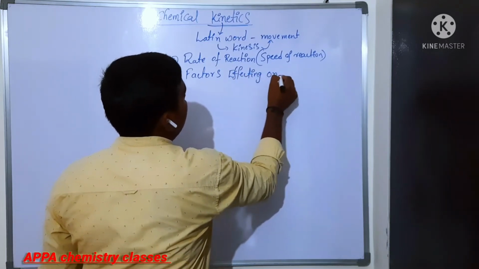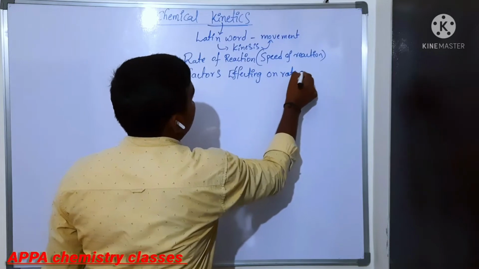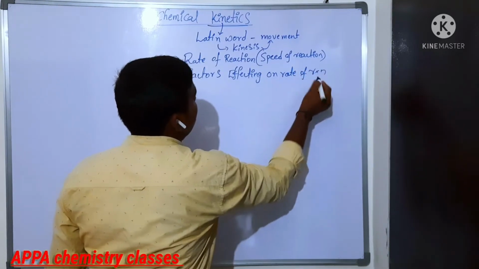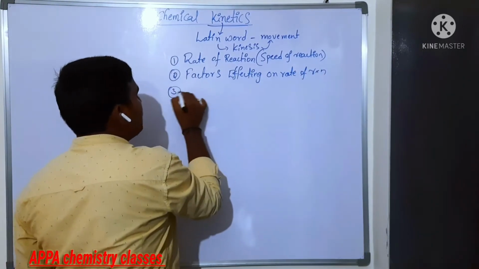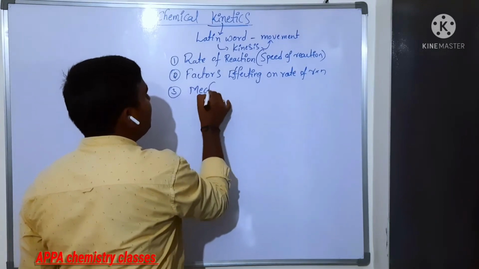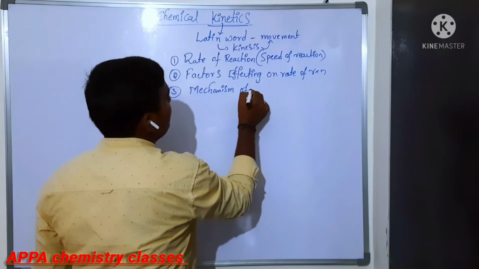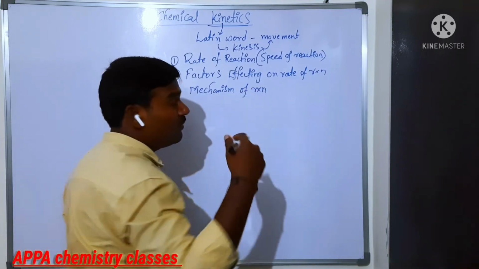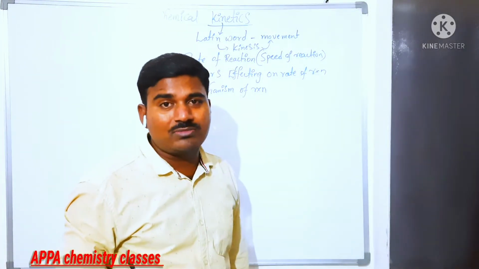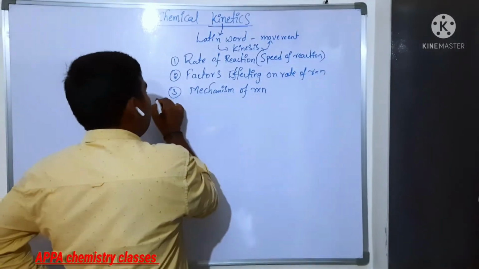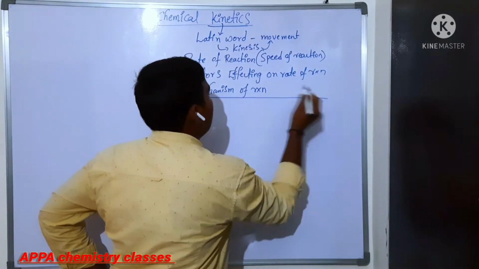Factors affecting the rate of reaction. Which factors will affect the rate of reaction? And also we will discuss the mechanism of the reaction. What are the different types of steps involved in the completion of that reaction? Those are the main topics we are going to cover in chemical kinetics.